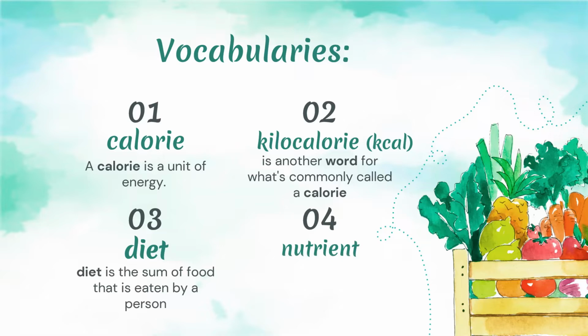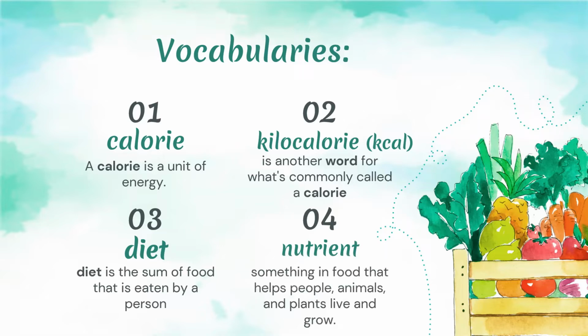And we also have nutrient. Nutrient is something in food that helps people, animals, and plants live and grow. So we get nutrients from the foods that we eat.